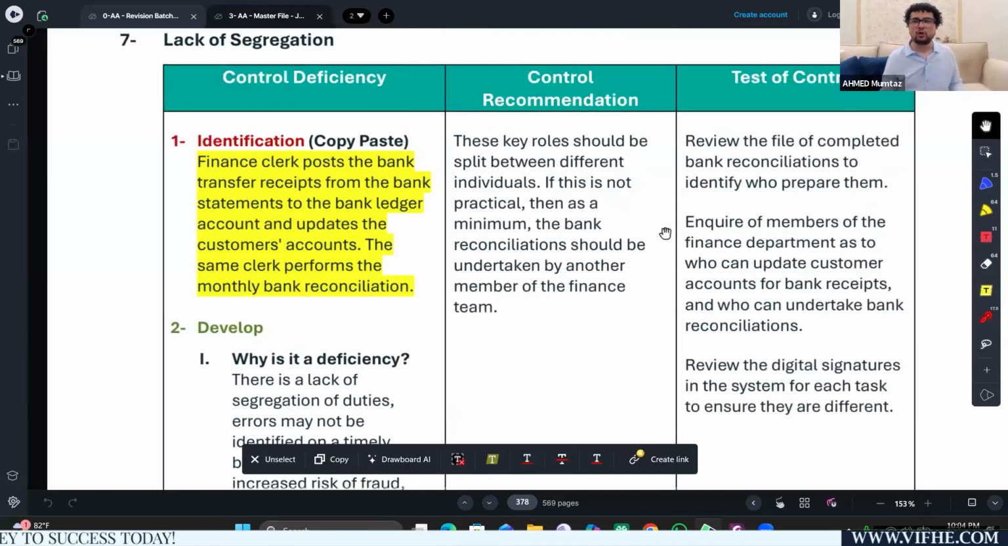What would be the recommendation? Don't say this should be performed by different individuals. You need to explain these are the key roles which need to be split between at least two different individuals. If it is not possible to divide three activities among three individuals, as a bare minimum, the bank reconciliation is one hell of a control. It should be undertaken by another member of the finance team. Review the file of the completed bank reconciliation to identify who prepared the bank reconciliation and who reviewed it. Make sure it's not the same guy who is posting the bank transfer receipts from the bank statement.